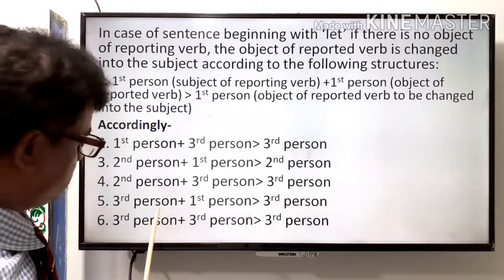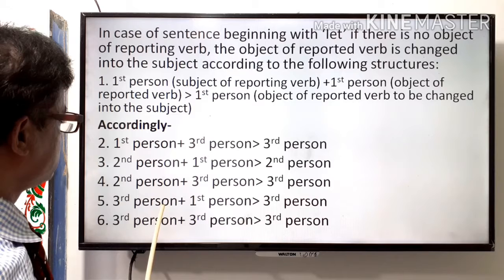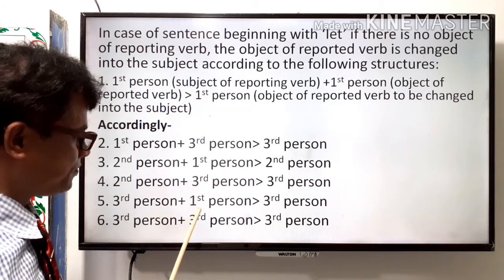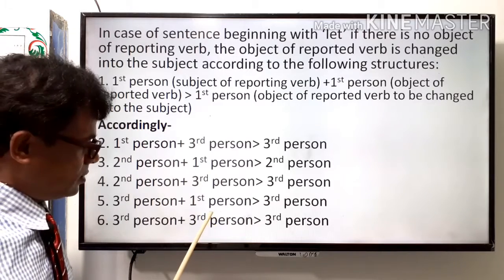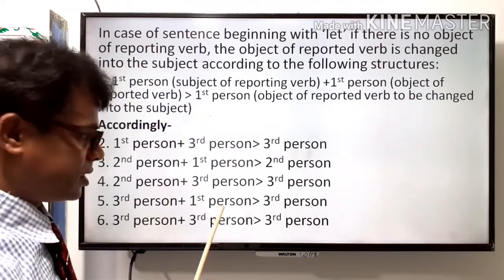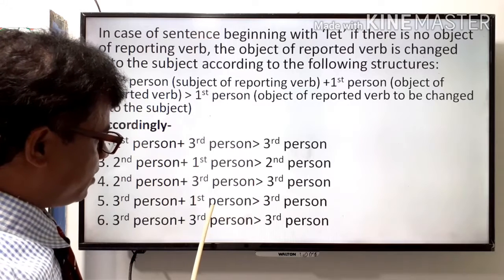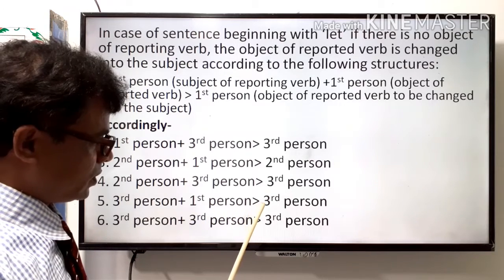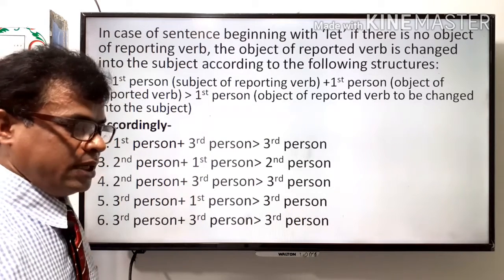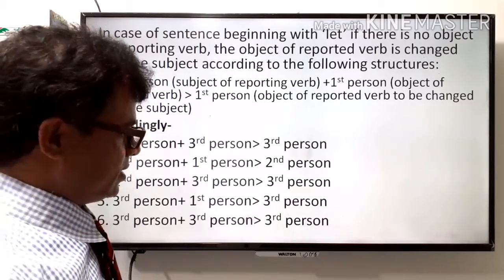If the subject of the reporting verb is third person and there is no object of the reporting verb, then the object of the reported verb is first person. If there are, then the object will be changed to the form of third person in the subordinate or dependent clause in indirect speech.